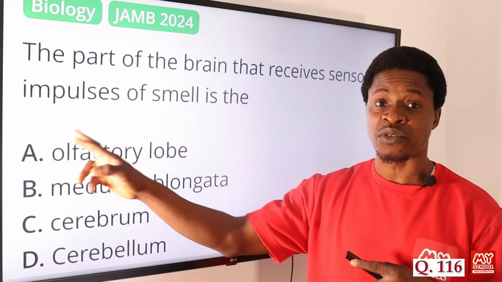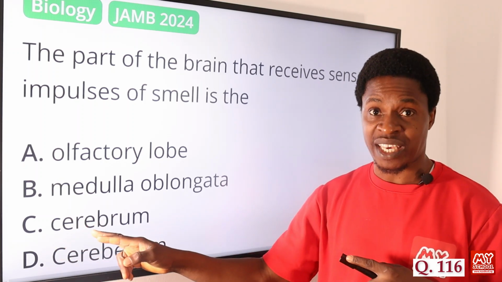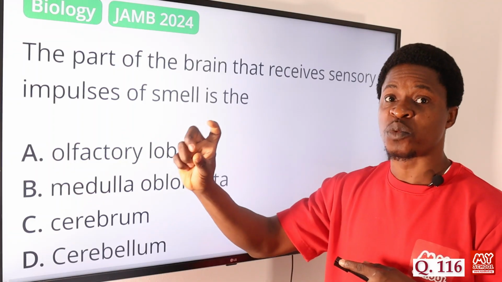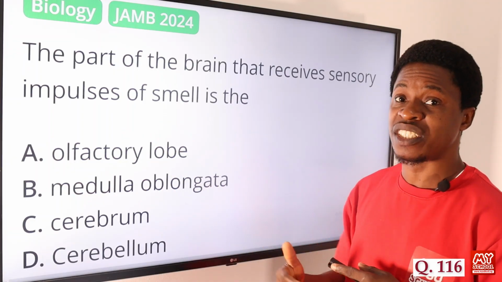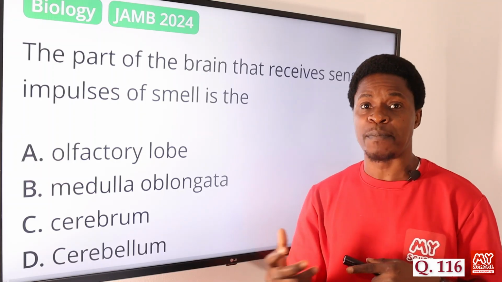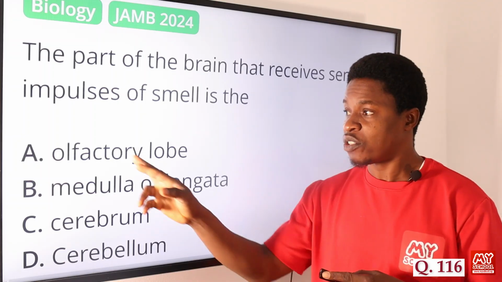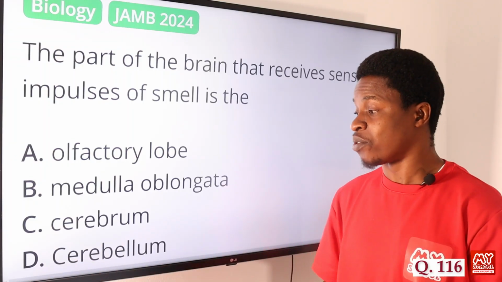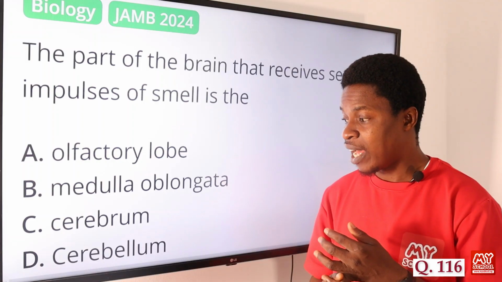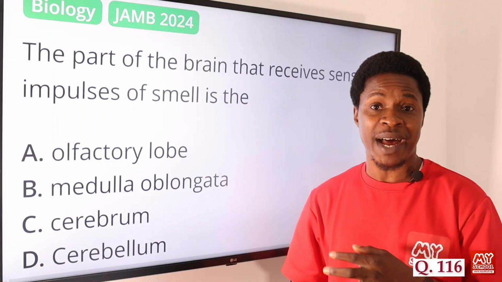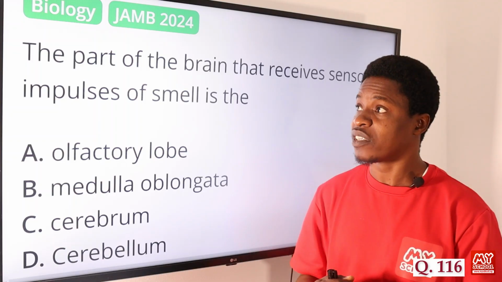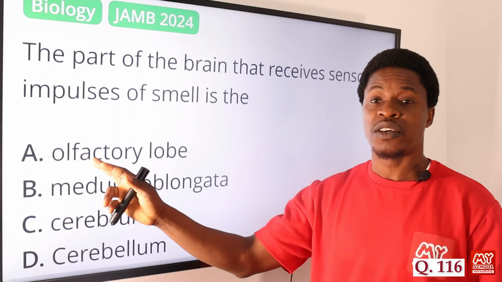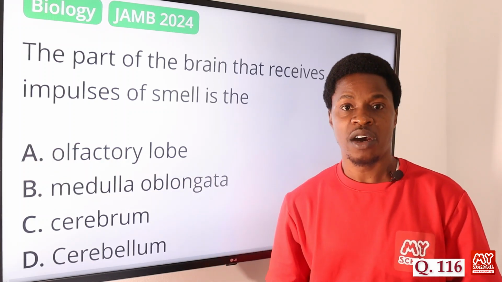Though the olfactory lobe is actually found in the cerebrum, it is part of the cerebrum, but it is unique for its ability to do what? To send impulses, to be able to smell, impulses of smell. It is the olfactory lobe. And then the cerebellum is the part of the brain responsible for movement and for maintaining balance in the body of the organism. So the part of the brain that receives sensory impulses of smell is the olfactory lobe. So the correct answer is option A.